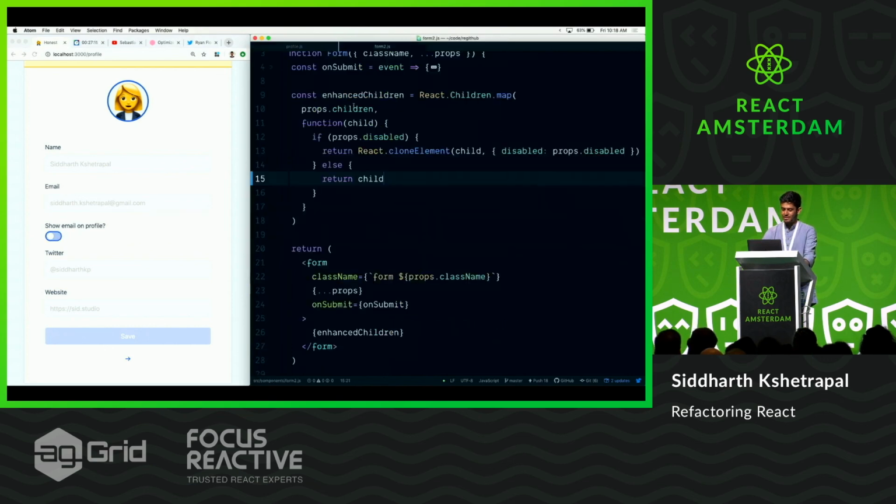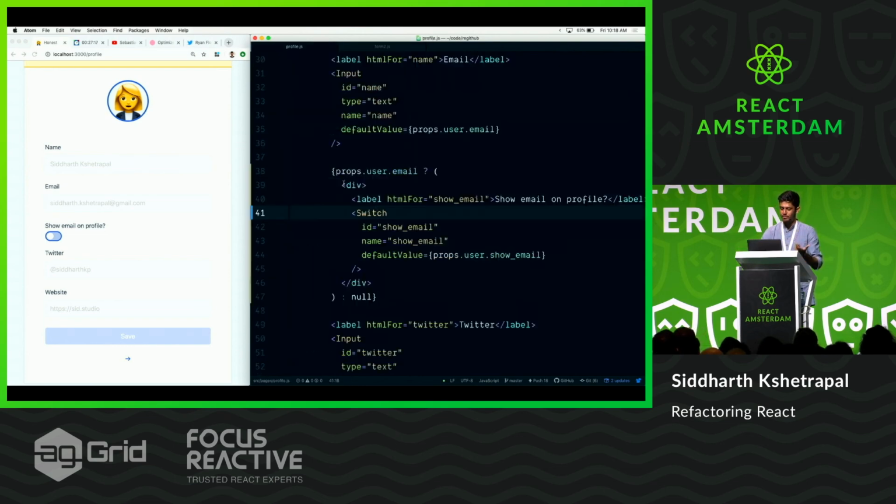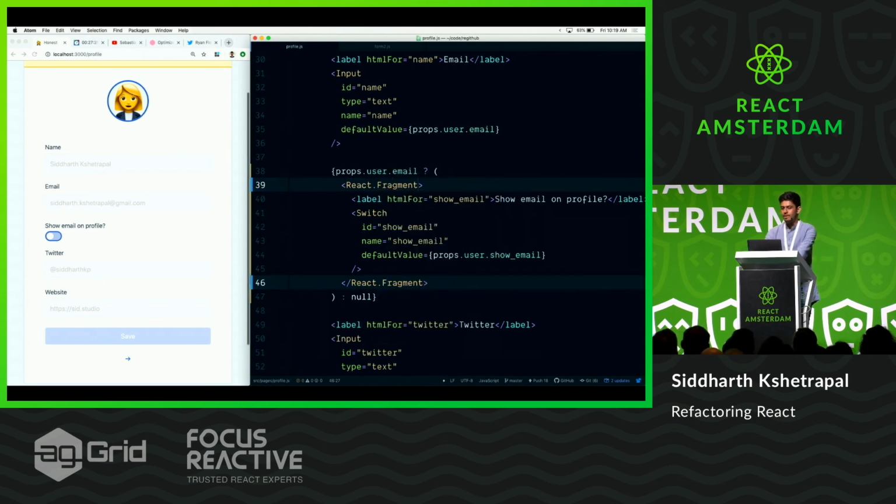It's because when you do a map, you're only doing a map on the children, right? Not their grandchildren. So the moment you add a wrapper over here, it doesn't work anymore because it's adding a disabled to this div, not really the actual input. So I hear some of you saying, shouldn't we add a fragment, right? The funny thing is fragment also doesn't pass down. It's like a DOM wrapper, right? So it will disappear when you render it, but it's not going to pass all the props inside, right? So that's why I say this is a code smell.